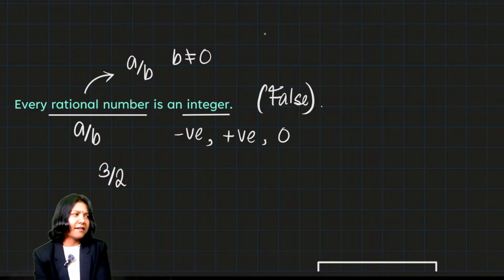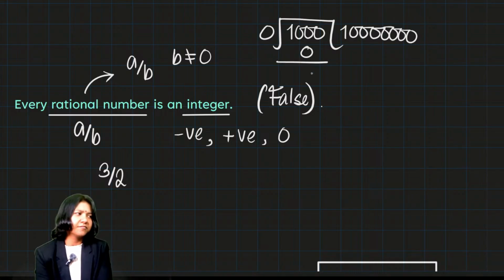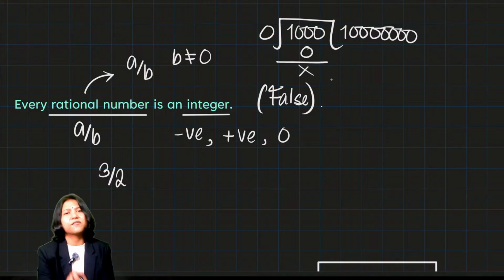You try doing it by yourself. 0 divides any number, 1000 if I write. How much do you want to write? 0 times 1 million, whatever you want to write, it's still 0. So it is not valid to divide by 0. Yeah, it makes sense to me. I hope it does make sense to you as well.